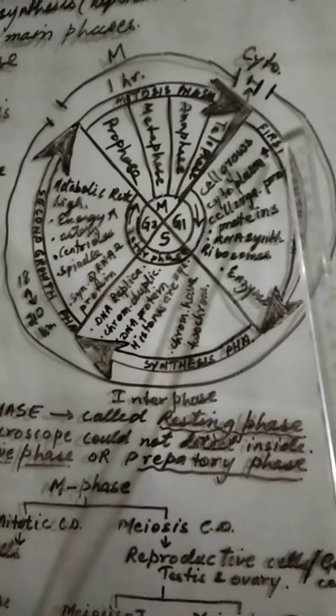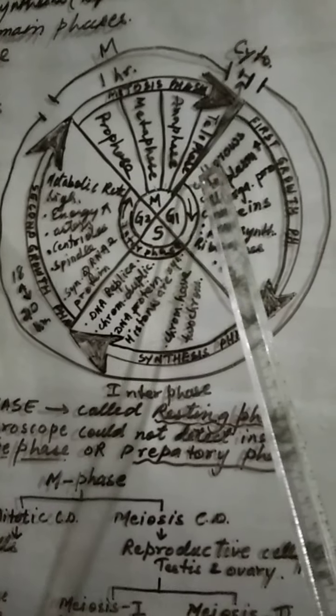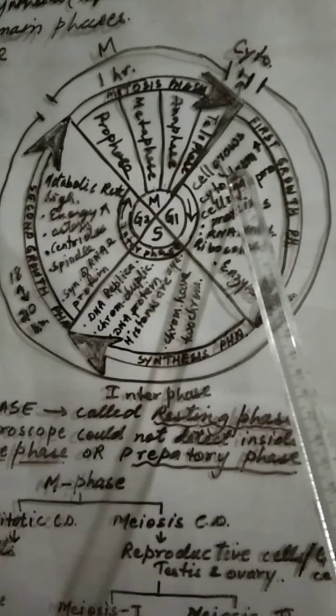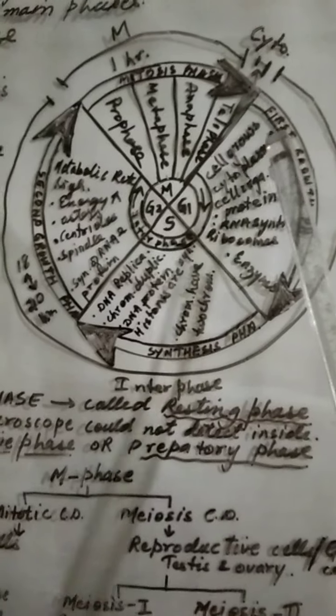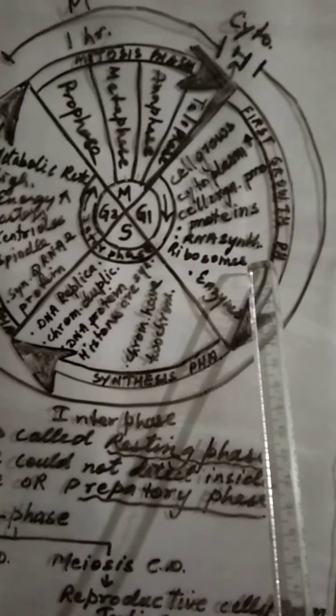What happens in these? Let us see that. This is the G1 phase. Here the cell will grow in size. Here cytoplasm will be increased. Here cell organelles and protein synthesis will also increase. RNA synthesis will take place. Here ribosomes are also synthesized. Altogether the cell is metabolically very active. So this is known as the G1 phase.